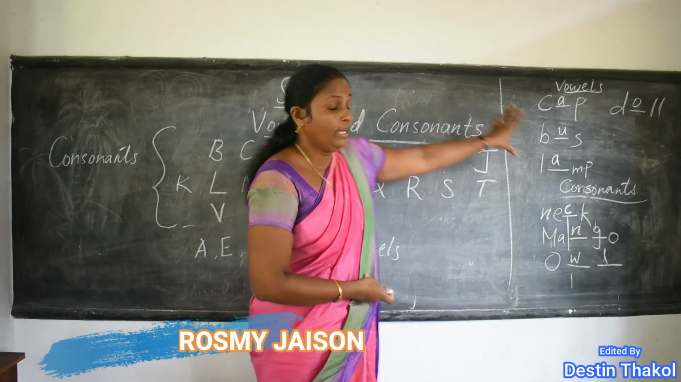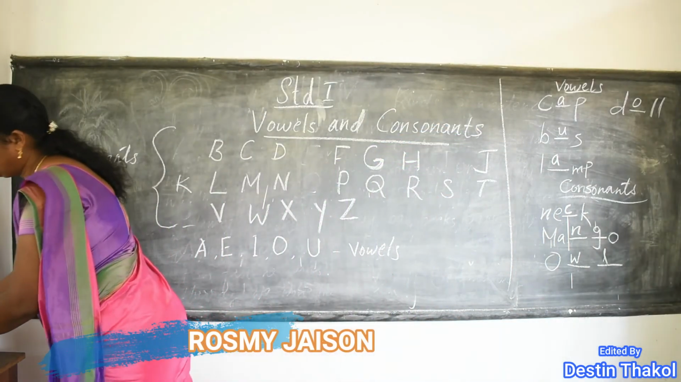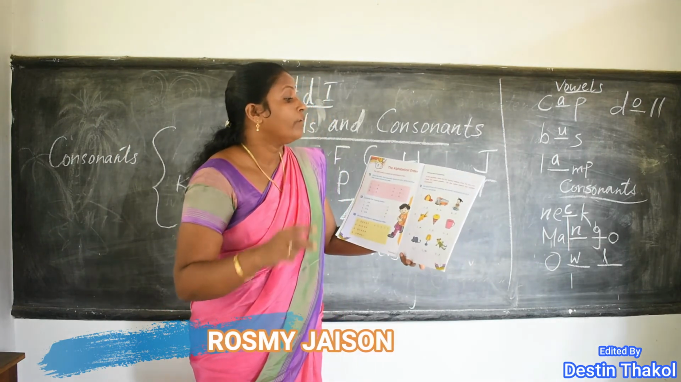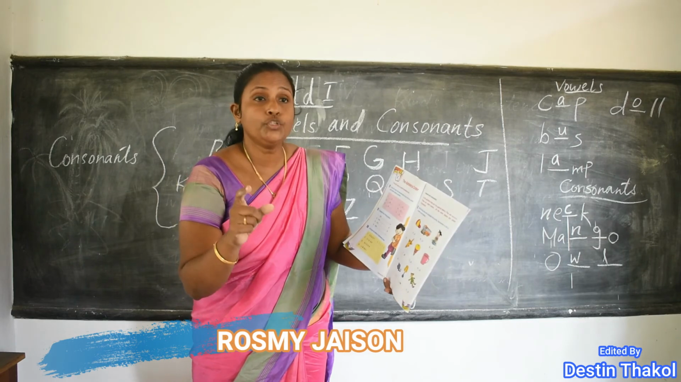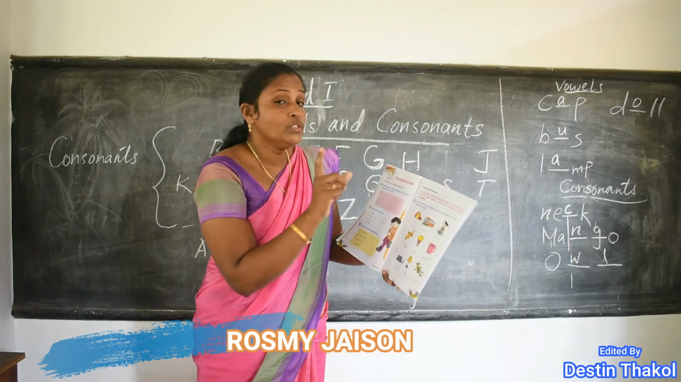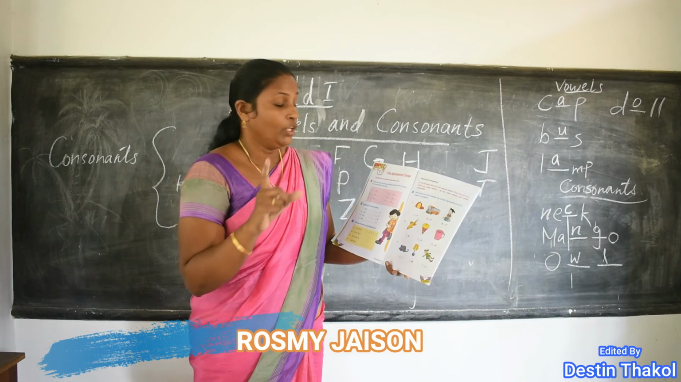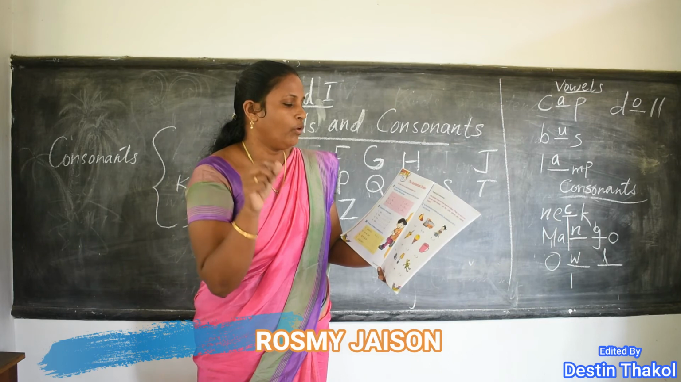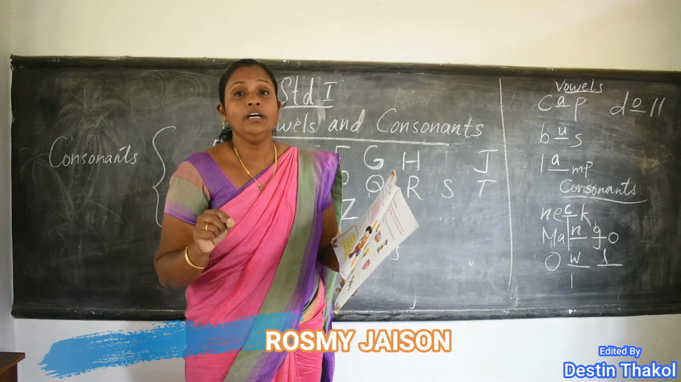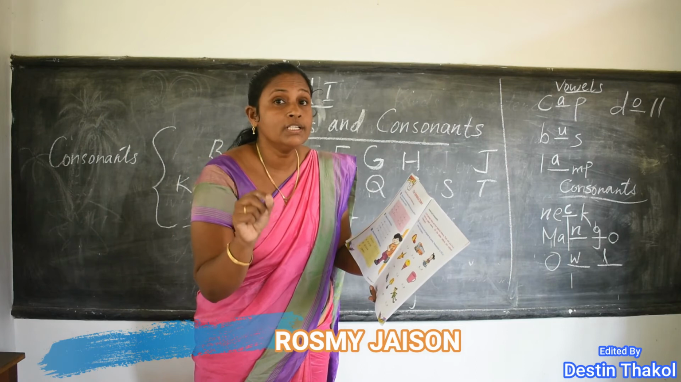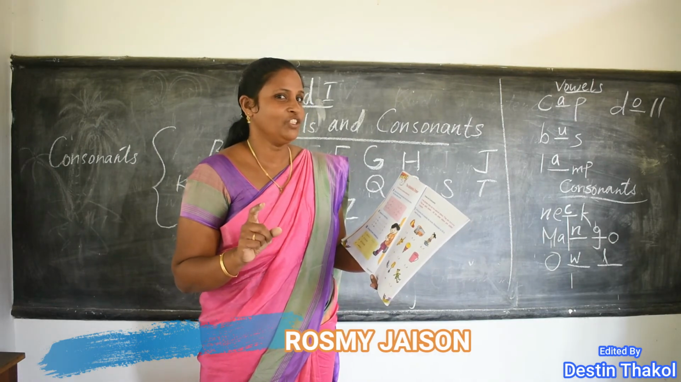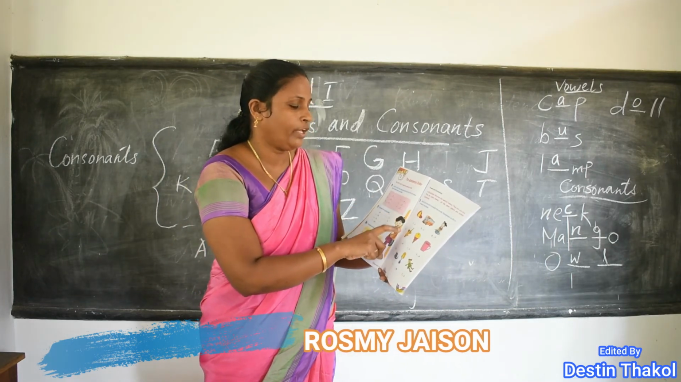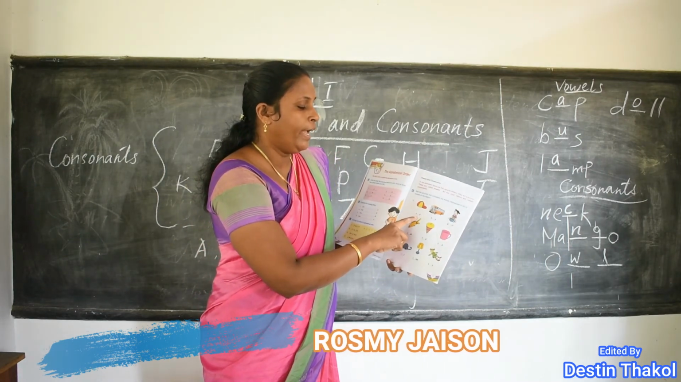Okay, very good. Like this, in your grammar textbook, we have an exercise given. We have to do it. So try to do it. Use vowels. See the pictures and complete the words. Remember to fill in vowels in the blanks. Not consonants, we have to write the vowels. The first one, C dash P.